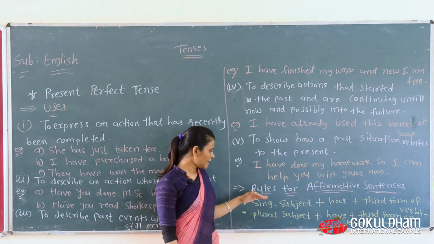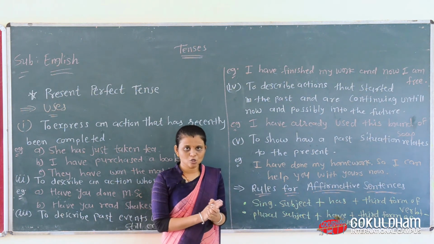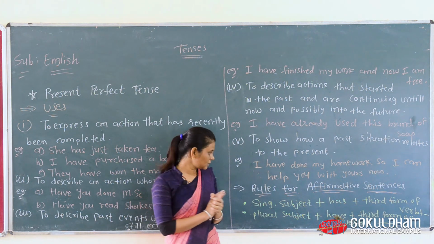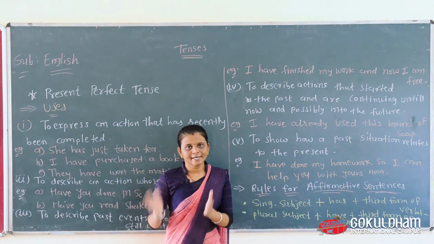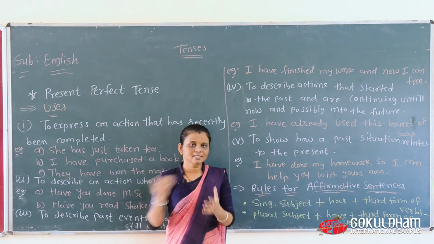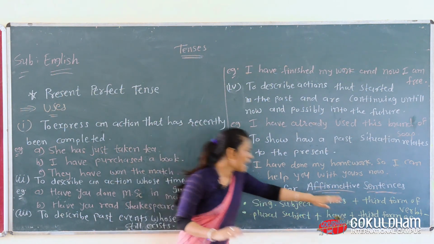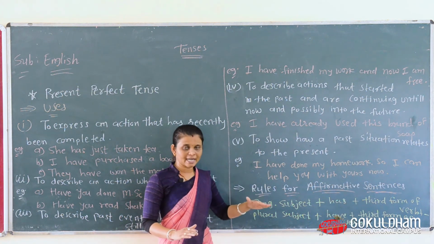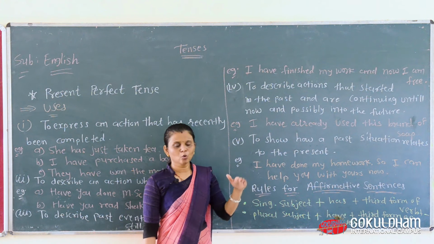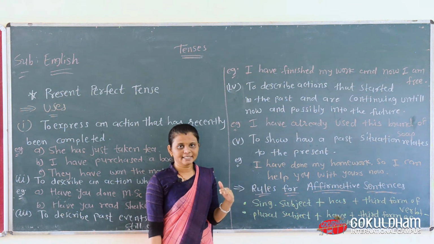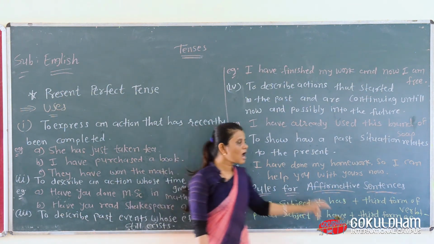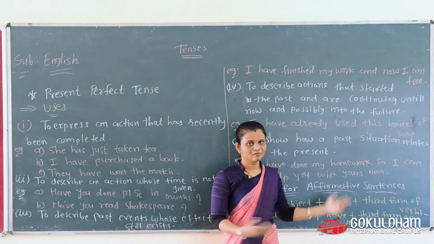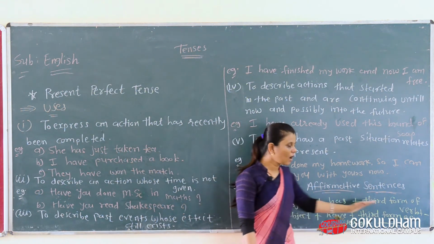Singular subject and plural subject. If there is a singular subject like he, she, it, or a person's name, at that time we use has. If there is a plural subject like they, you, we, at that time we use have, and particularly with I we use have. Then the third form of verb.